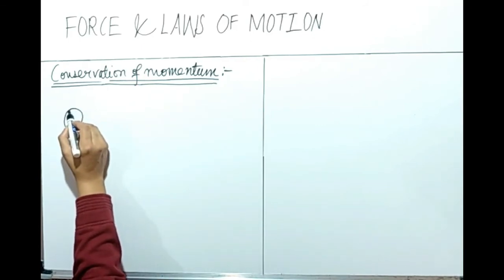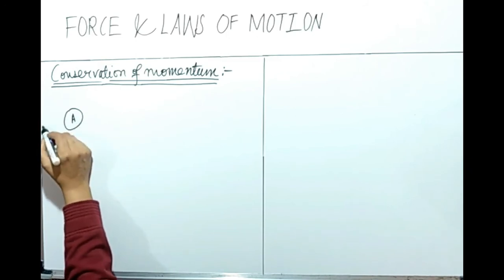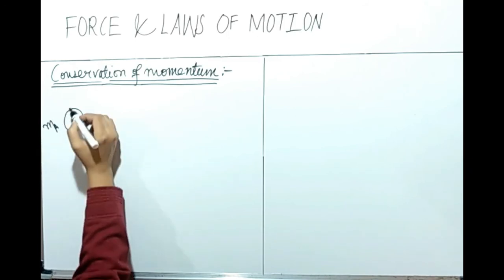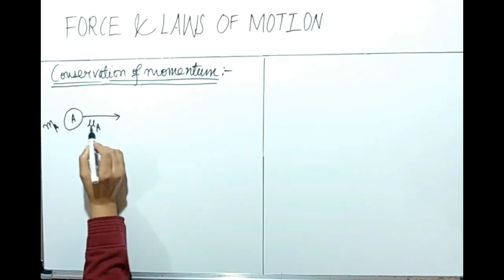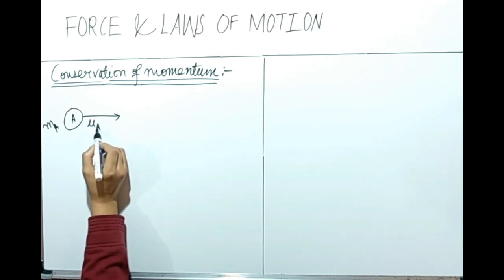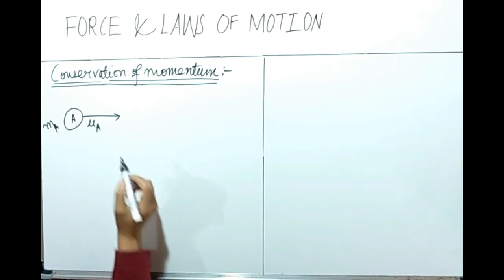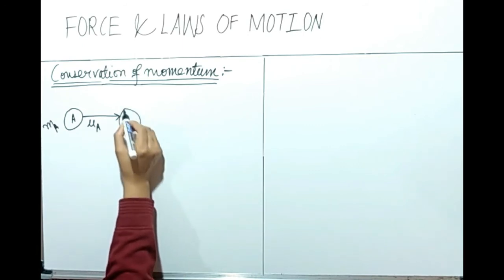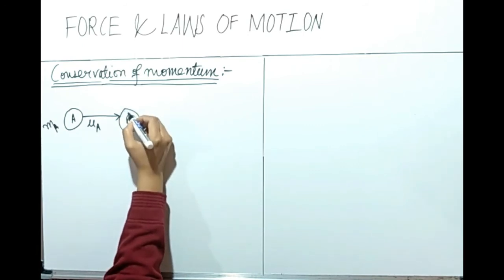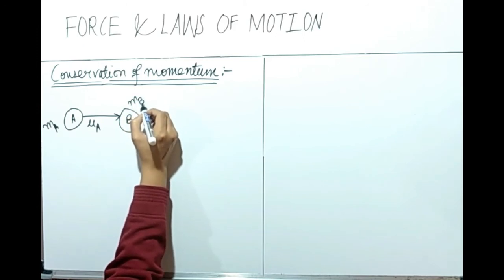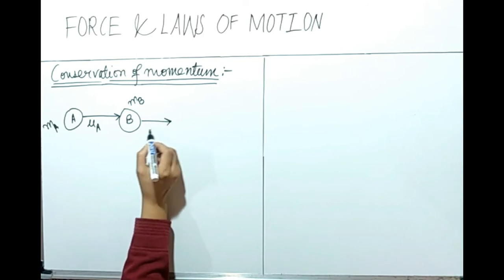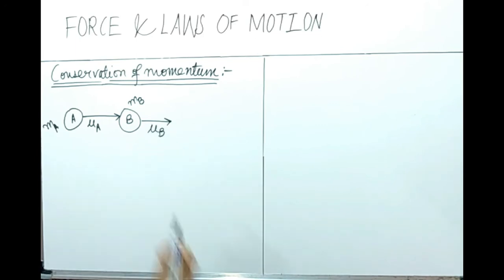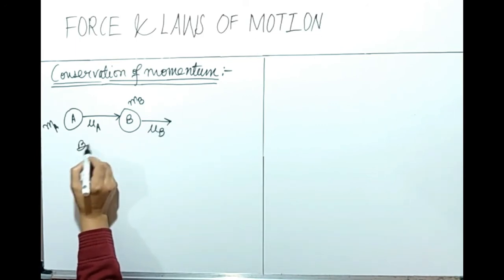Let's say there is a ball A having a mass ma and it is moving with a velocity ua. U means it is the initial velocity of the ball A. There is another ball B and mass of this ball is mb, and it is moving with the initial velocity ub. This is the situation before collision.